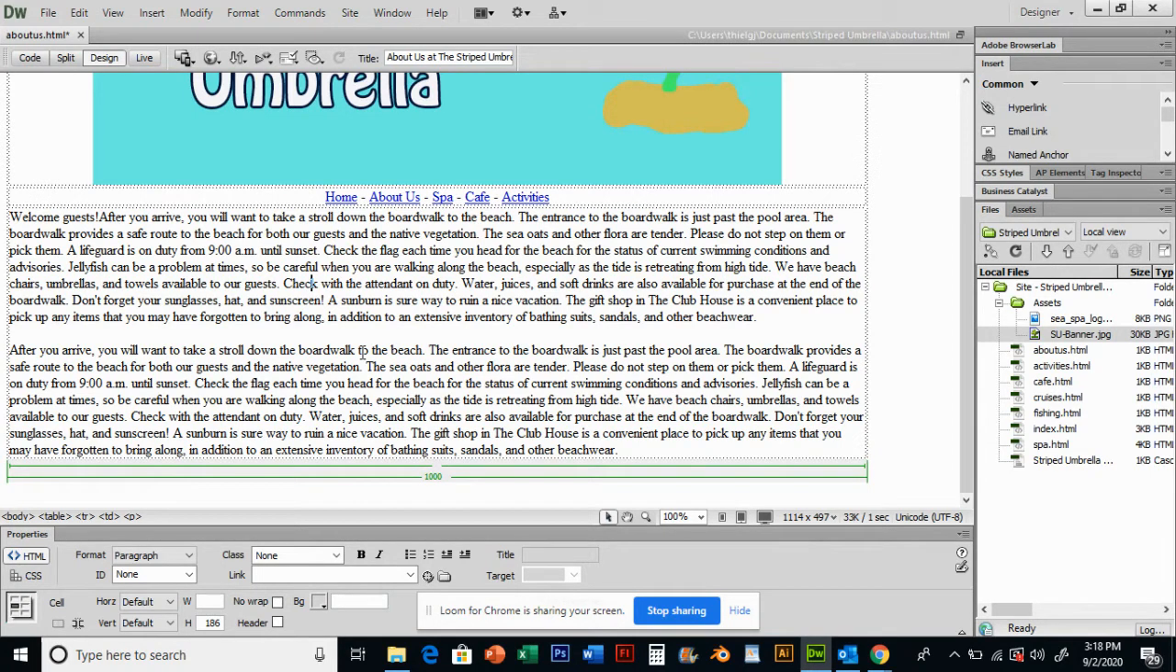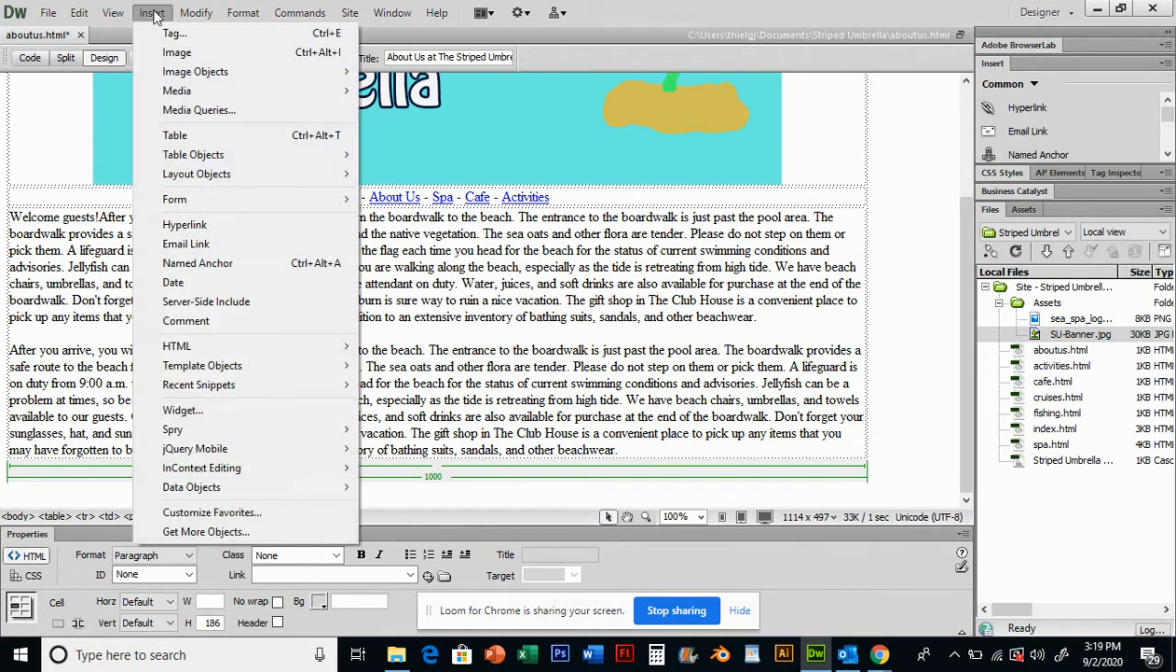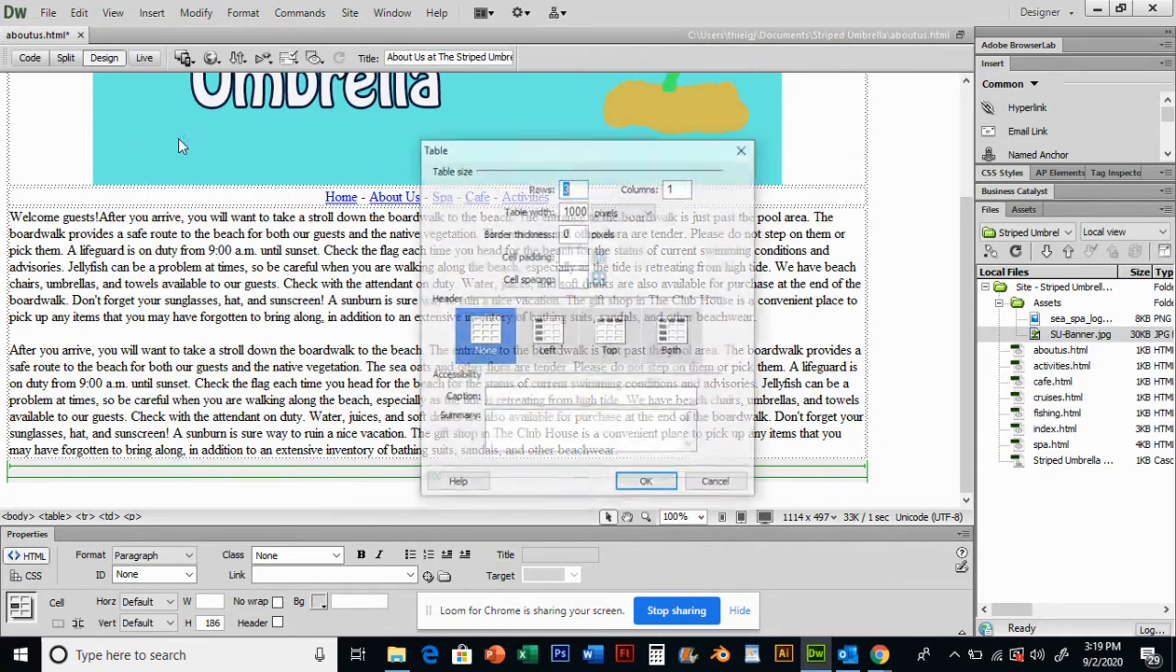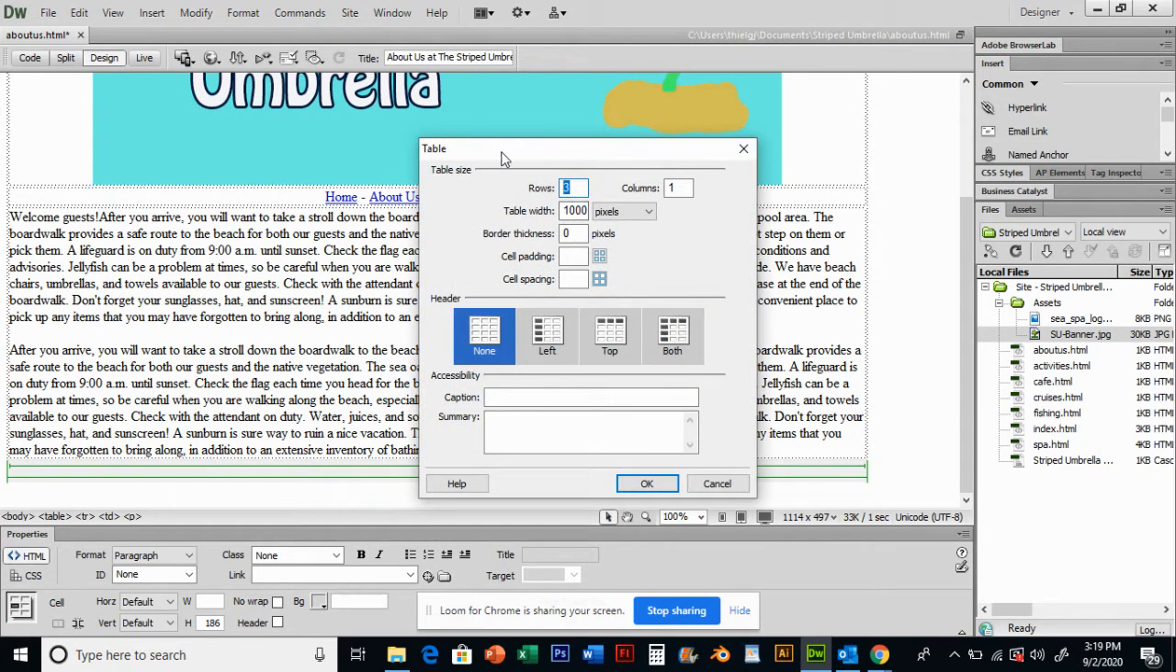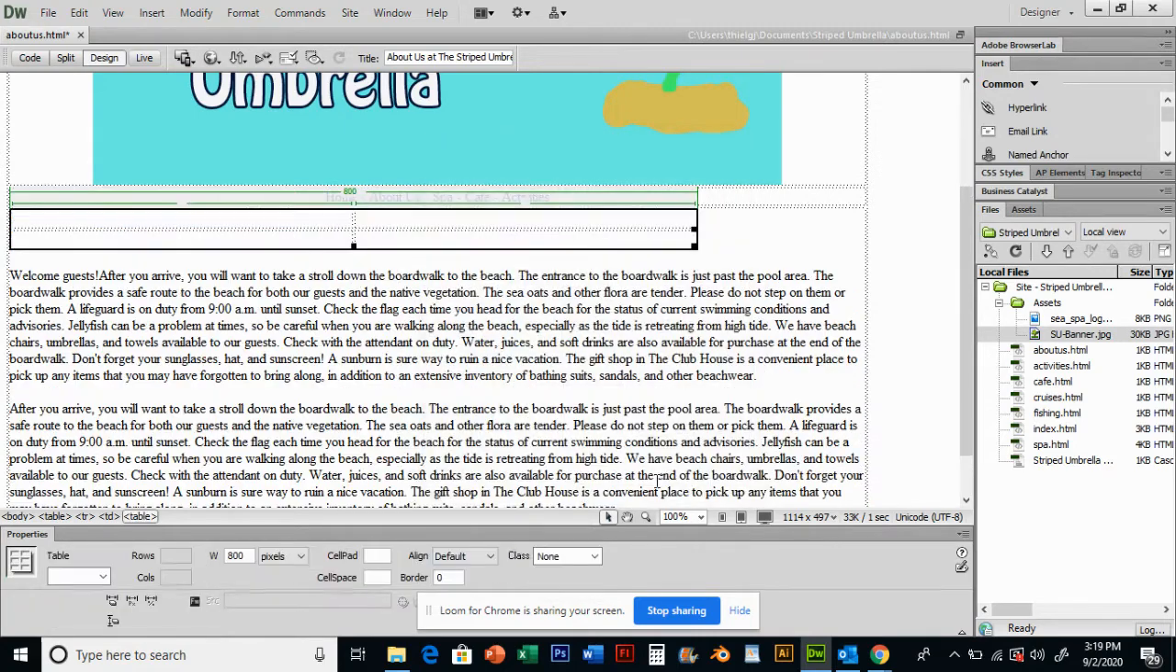Now, I want to set up my page where I put another table inside this cell so that I can place things where I want to place them. So I'm going to click in front of Welcome Guests, and I'm going to go Insert Table. I'm going to insert another table that's going to be 2 rows and 2 columns. And we'll make this thing a little bit smaller. So I'm going to go 800 pixels in width. I'm going to press OK.